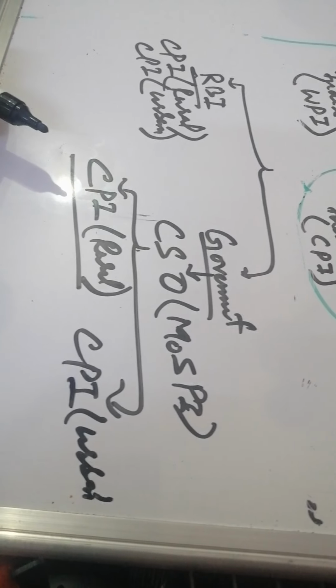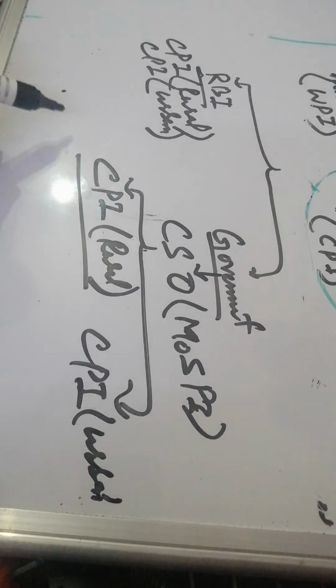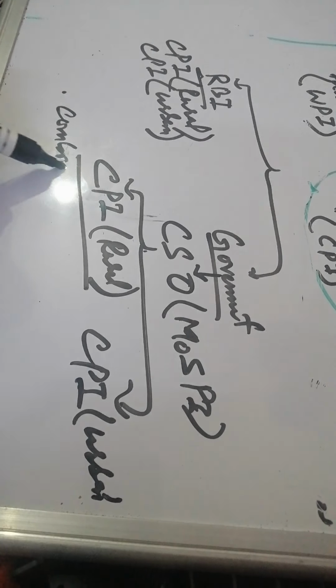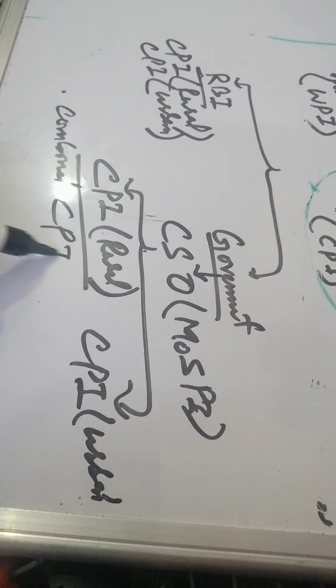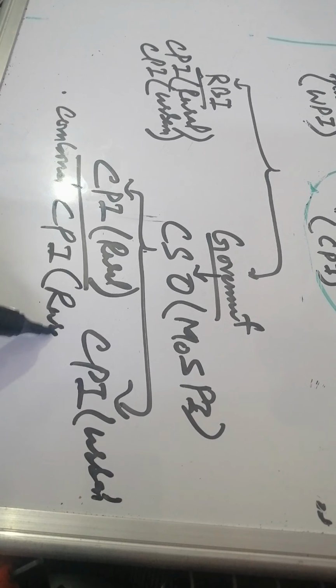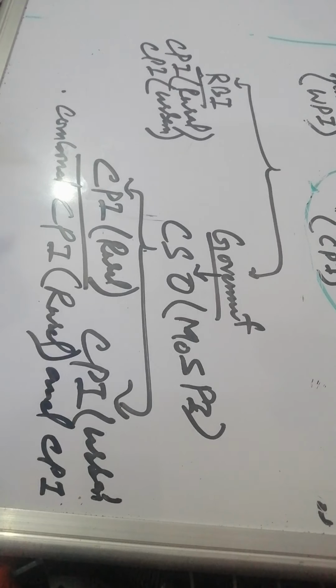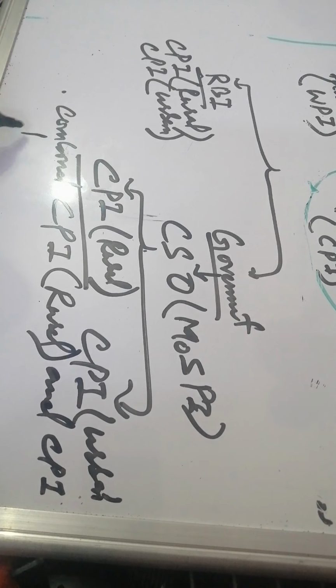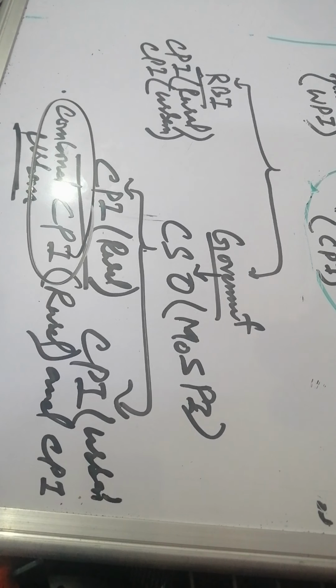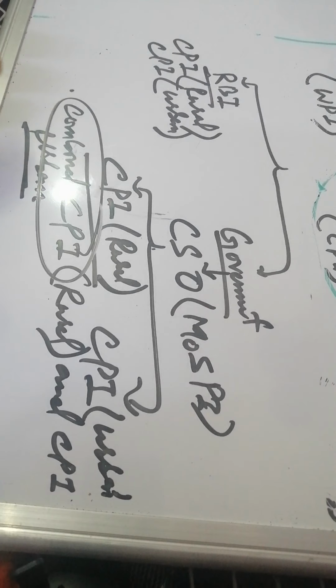Then what they do is combine CPI rural and CPI urban. Both these terms were merged, which gives a proper picture of the change in the retail prices of goods and services in any economy, and it is a measure of inflation.